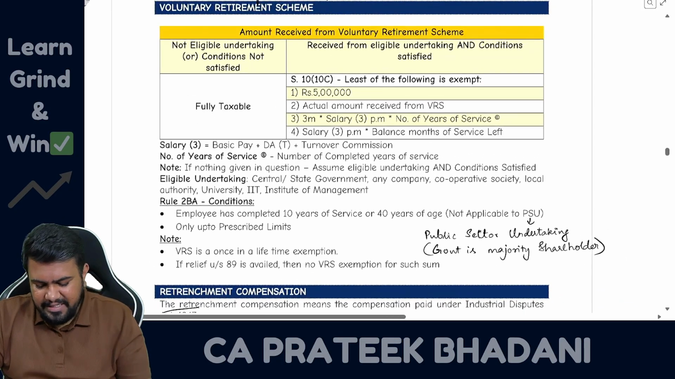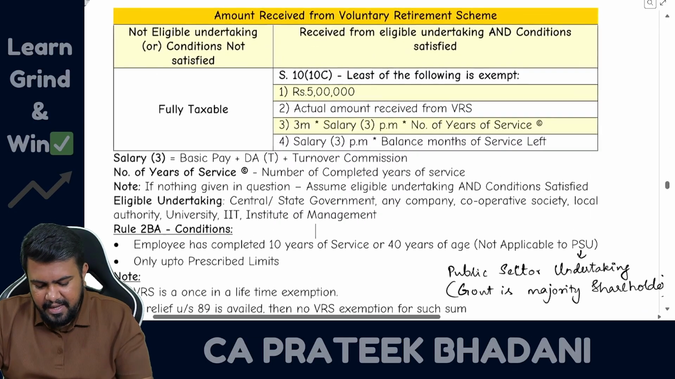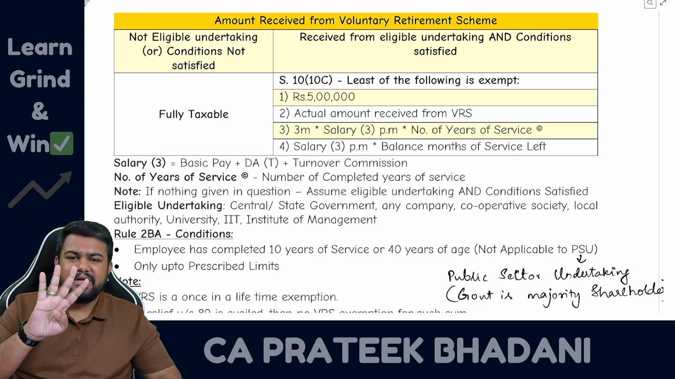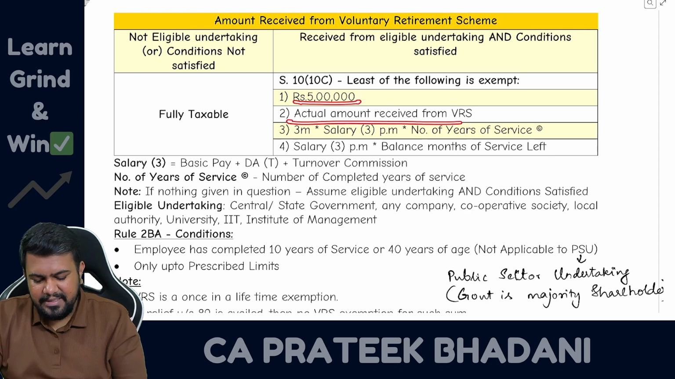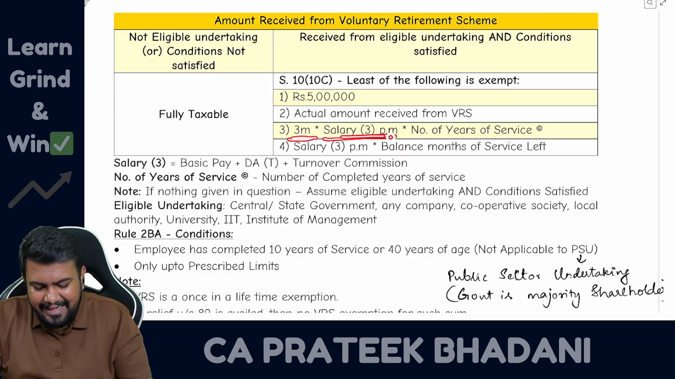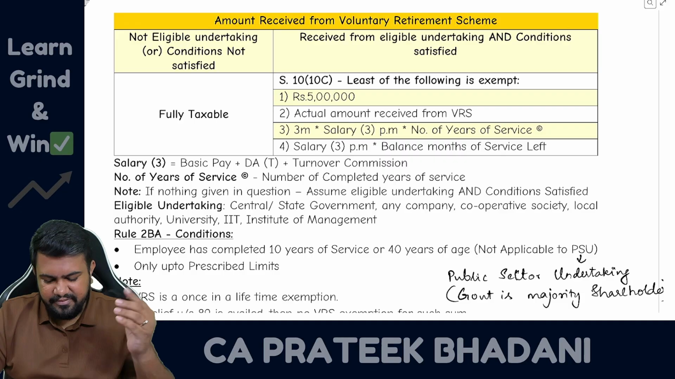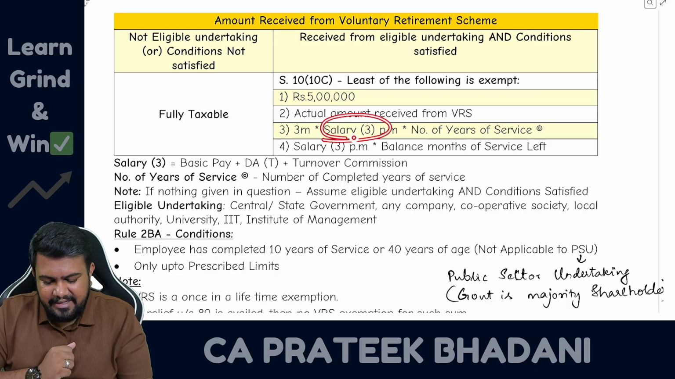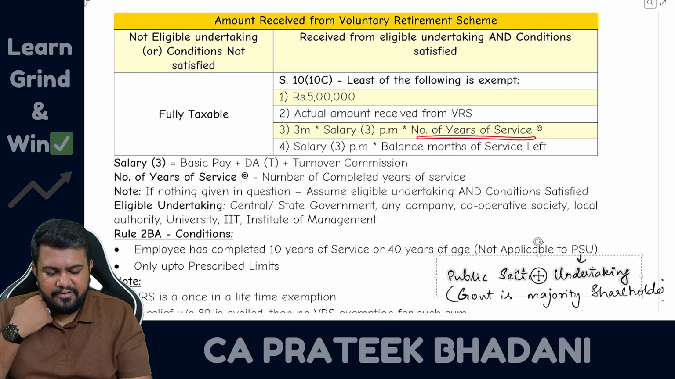So now if conditions are satisfied, how much amount of VRS will be exempt? Under section 10 clause 10C, VRS exemption is the lower of the following, and here also there are 4 steps. Number 1, 5 lakhs. Number 2, actual amount of VRS. Number 3, 3 months multiplied by salary per month into number of completed years of service. So here it is salary, not average salary. If only salary is given, then you have to take the latest salary.